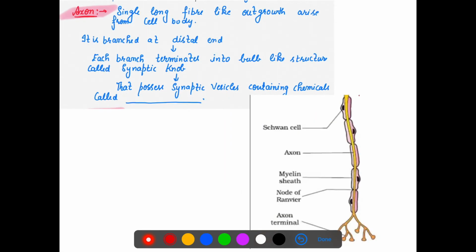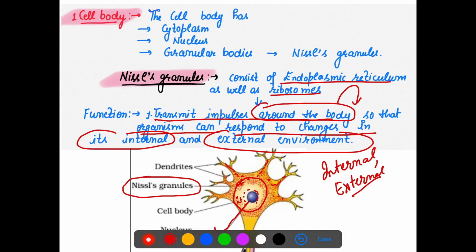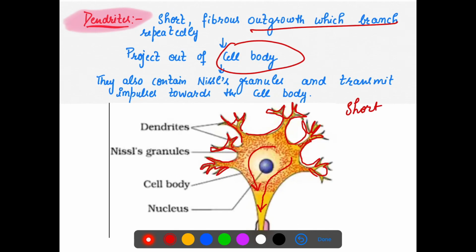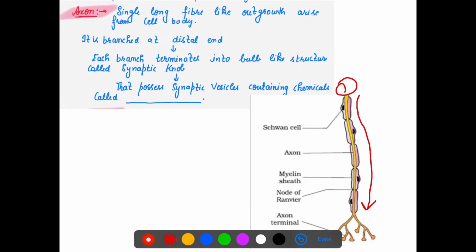Next is the axon, the major long fiber and outgrowth which is coming out from our main part, the cell body. As you can see, the main long fiber coming out from the cell body is our axon, and it is branched.